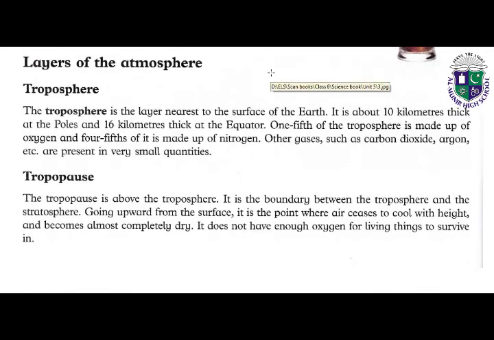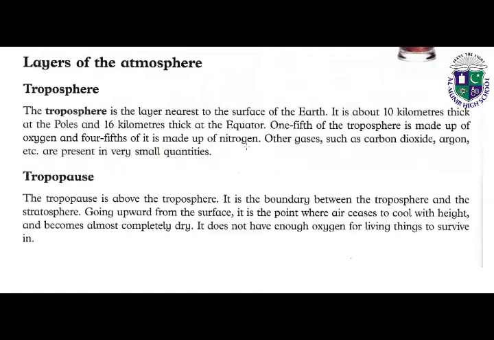Okay students, look at the layers of the atmosphere. In our atmosphere we have some layers. The first layer is called the troposphere, the layer nearest to the surface of the earth. It is the layer in which we are living. It is about 10 kilometers thick at the poles and 16 kilometers thick at the equator. 1/5 of the troposphere is made up of oxygen and 4/5 of it is made up of nitrogen.